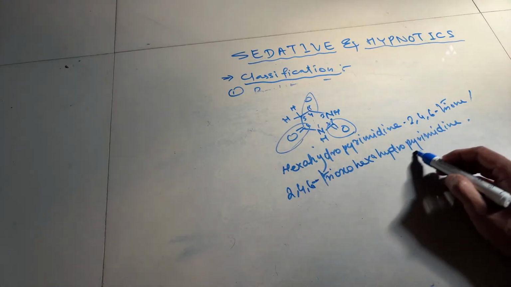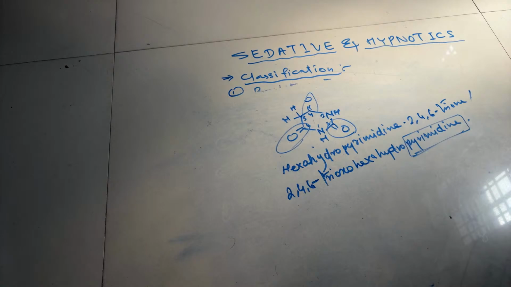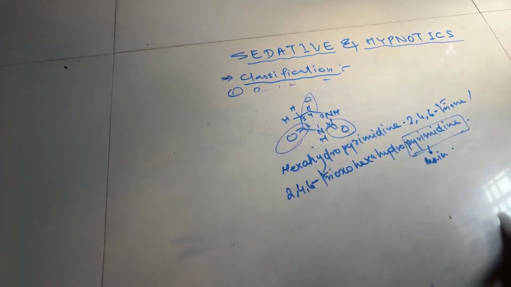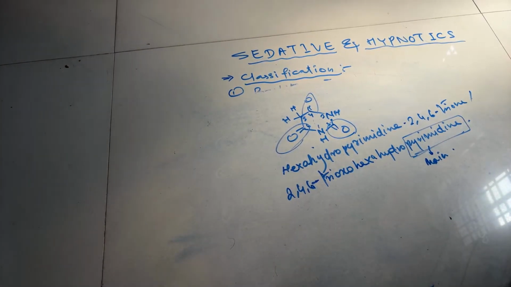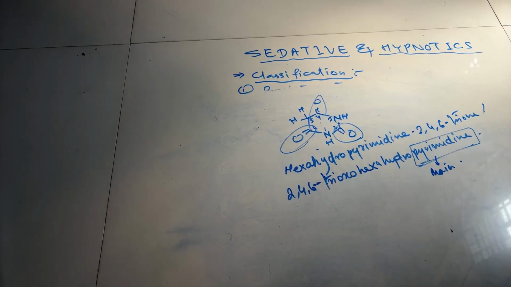So for this pyrimidine, you have to remember that pyrimidine is the main structural scaffold. So you write main. Okay. Now we will see what are the different positions where modification is possible.